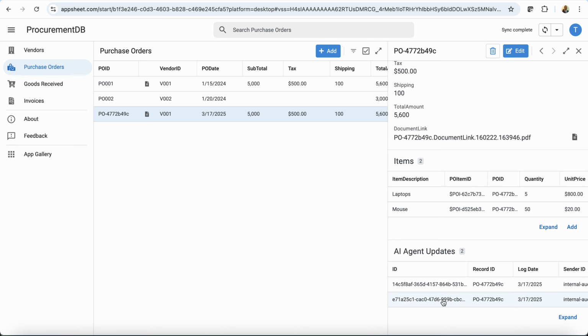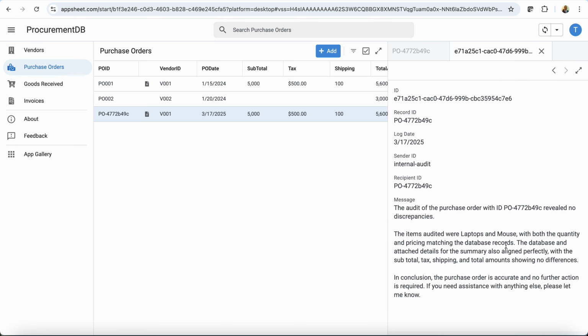Okay, so we have a response from the audit, and it's telling us that everything matches. There are no discrepancies in this information. Of course, the AI updated the information, so there is not supposed to be an error, and that's a significant value there. How many of these documents do we have to scan into the system? If we are using humans to do this, we can tell that there will be errors. But now the AI is able to do that efficiently and without errors.